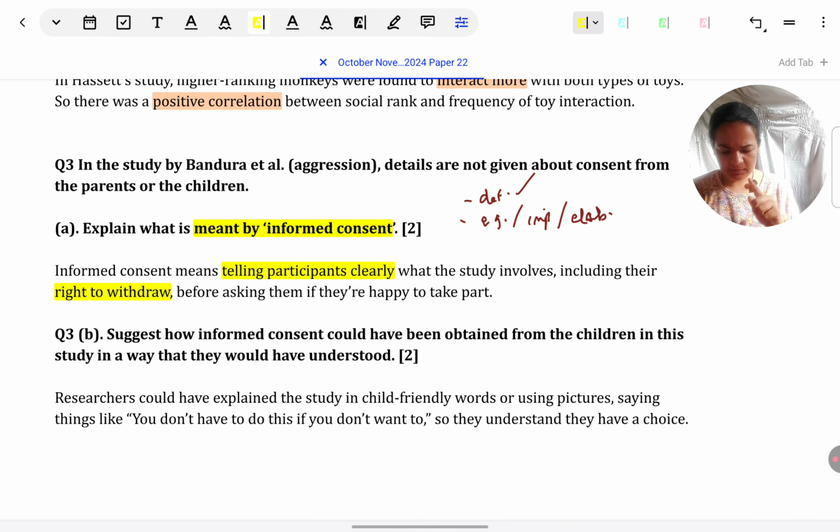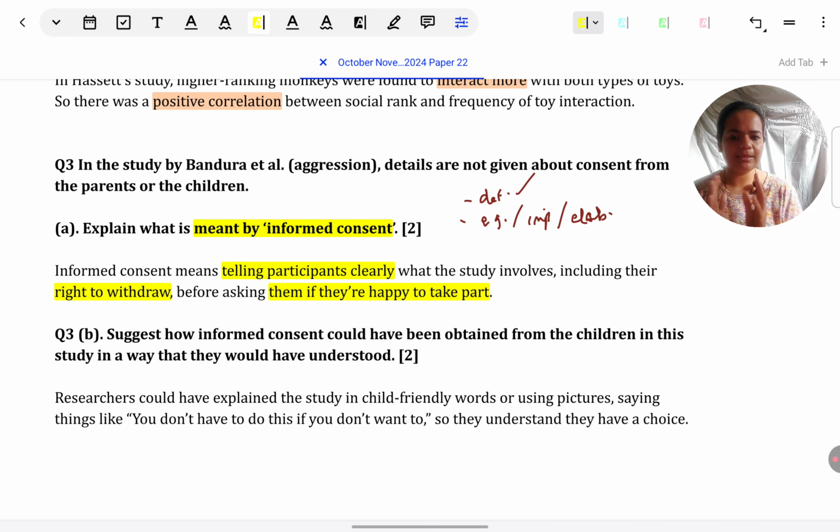So one example, telling participants clearly what is there, such as right to withdraw, before asking them if they are happy to take part. I could put it more formally also, before taking their written agreement to take part. I've just tried to keep the model answers very simple so that all students can understand them. So the informed part is telling them clearly that they have a right to withdraw. That gives me 1 mark.